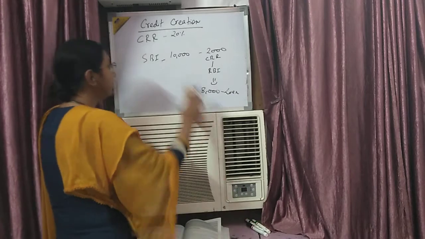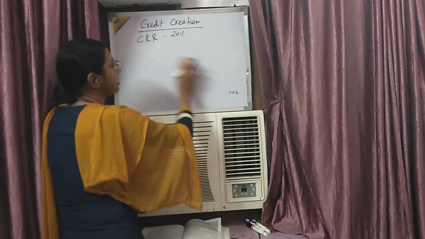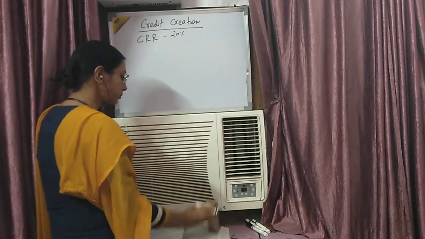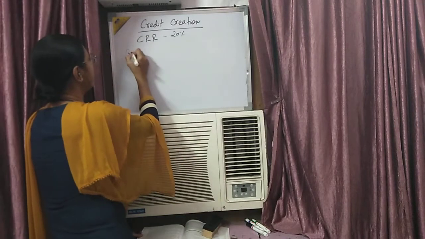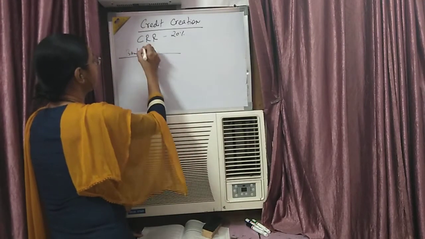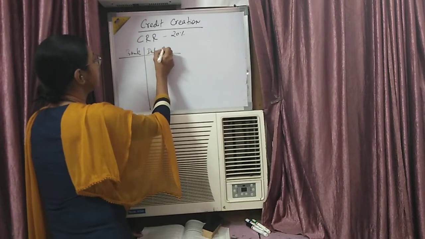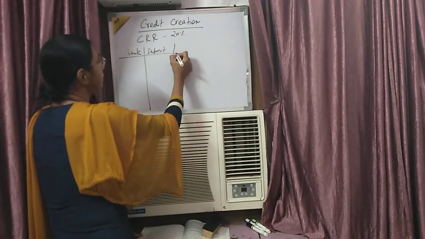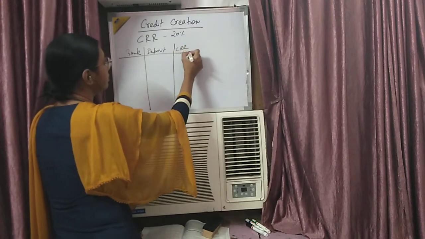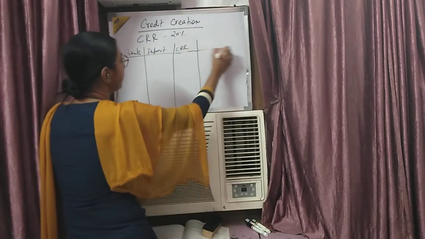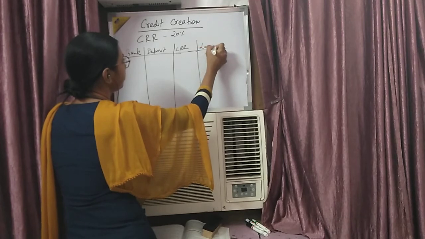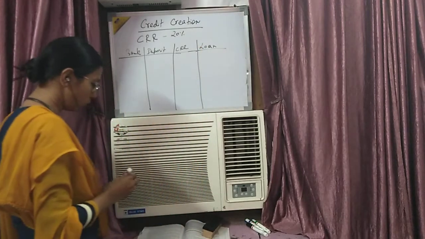Now let us see how all the commercial banks collectively create credit. Here I am writing the name of the bank, here the initial deposit, then the CRR, the reserve they have to keep, and then the loan amount which they can give as a loan.